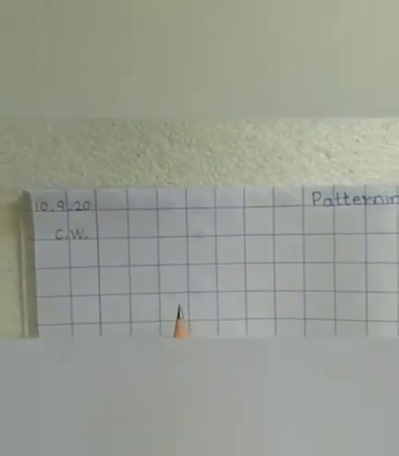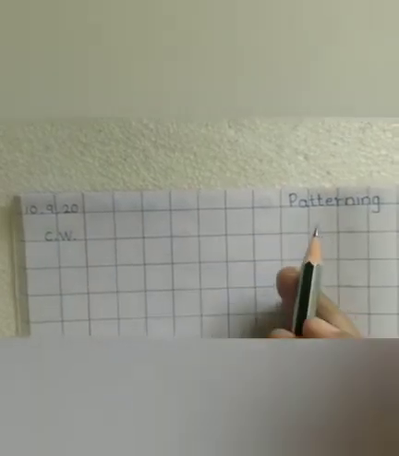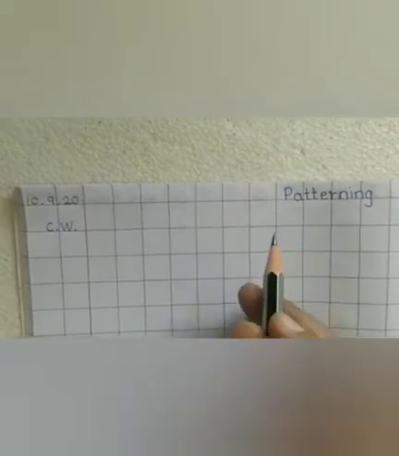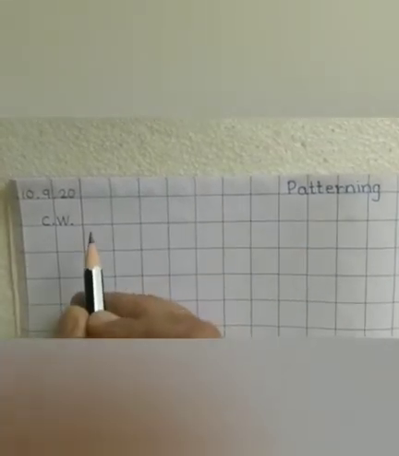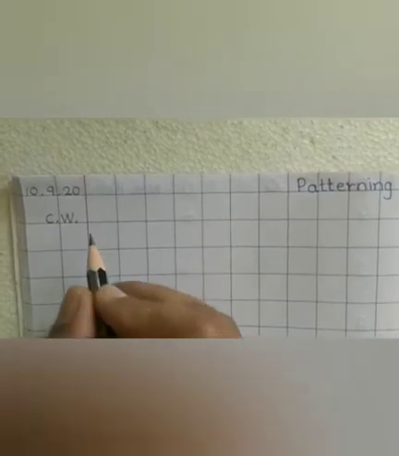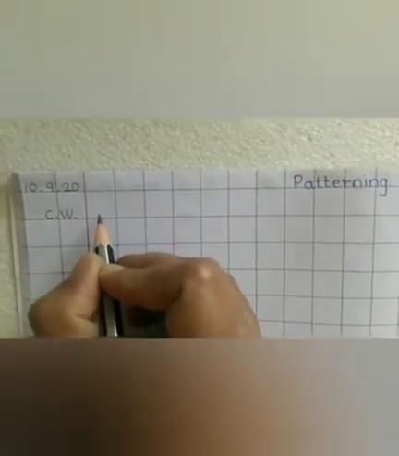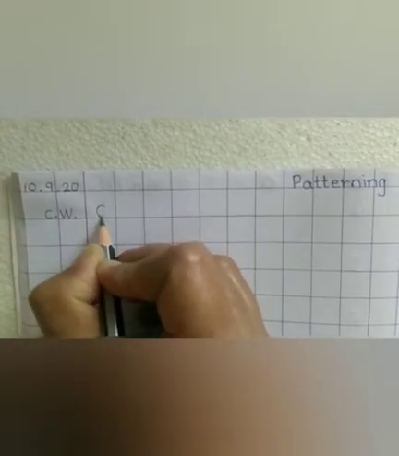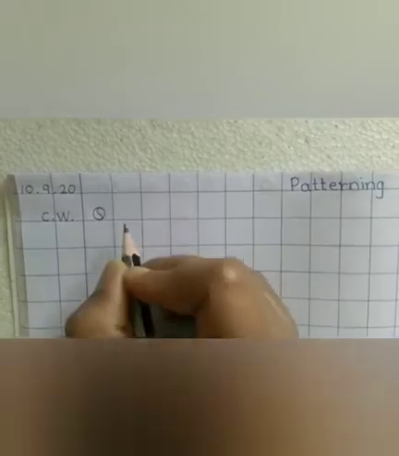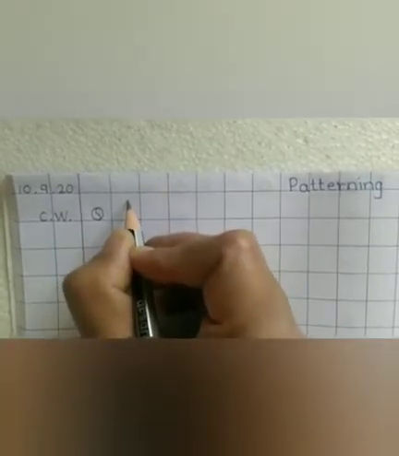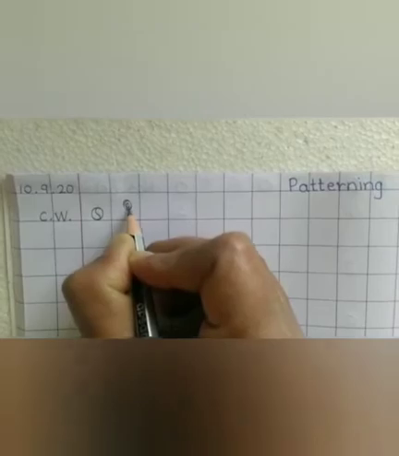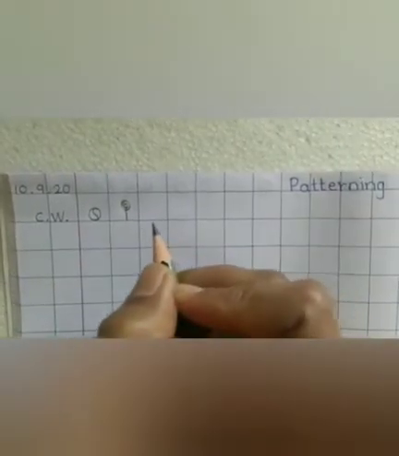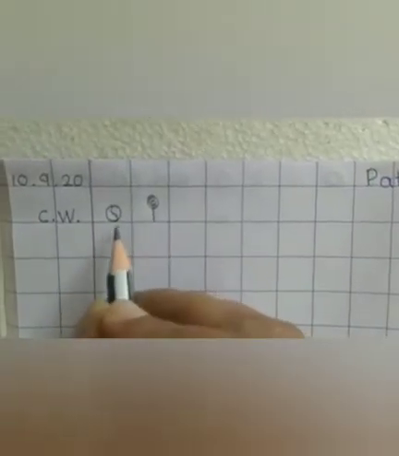Now what is patterning? Children, do you know what is patterning? Patterning means to repeat or follow the sequence. So first we will start with a simple pattern. Now here in the second box we will draw a ball. Children, you all know how to draw a ball. Yes? A ball and then a lollipop. Isn't it simple? So this is called a basic pattern.